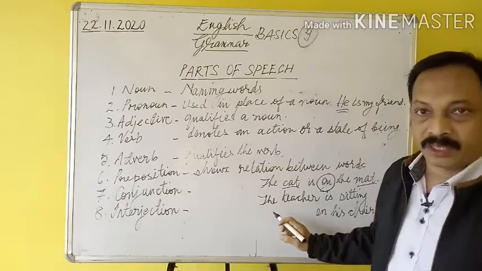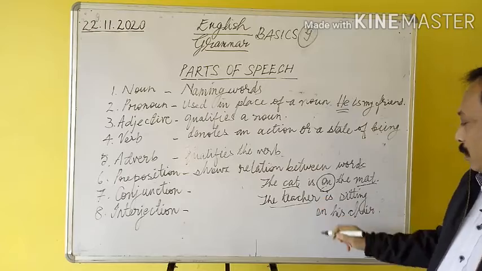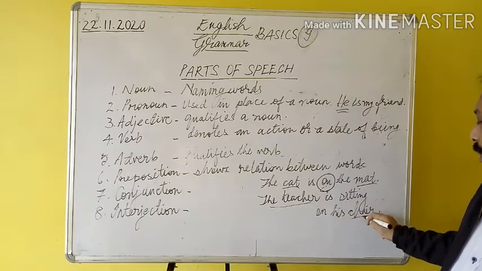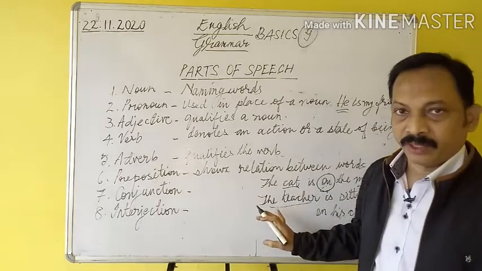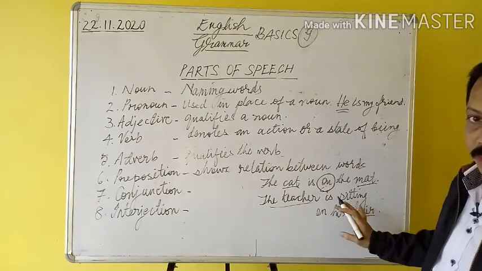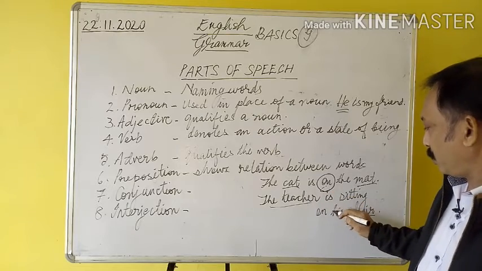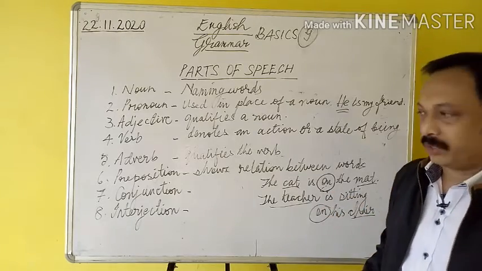The teacher is sitting on his chair. Here the first word is the teacher, and the second thing is chair. What is the relation between the teacher and the chair? The teacher is on the chair. The teacher is sitting on the chair at the moment. Alright. So here on is the preposition.